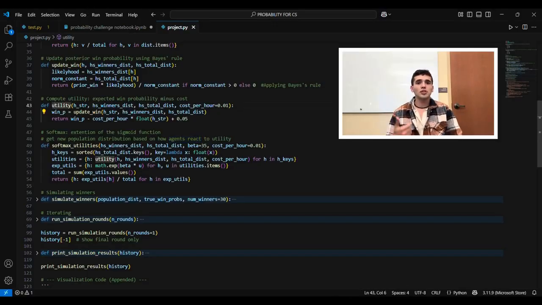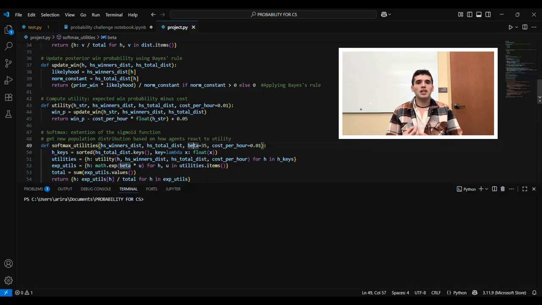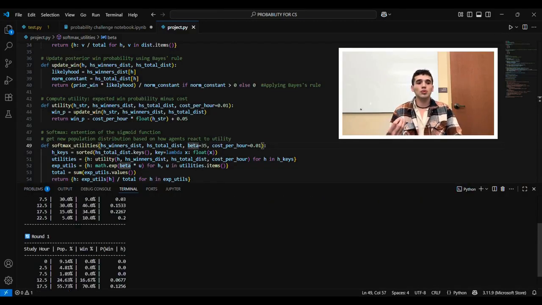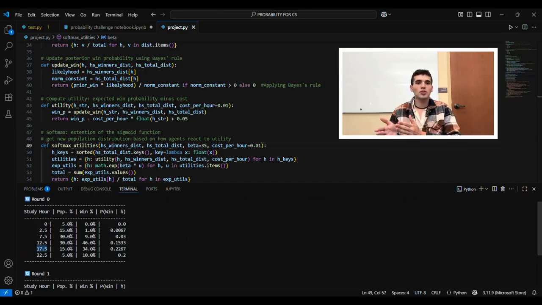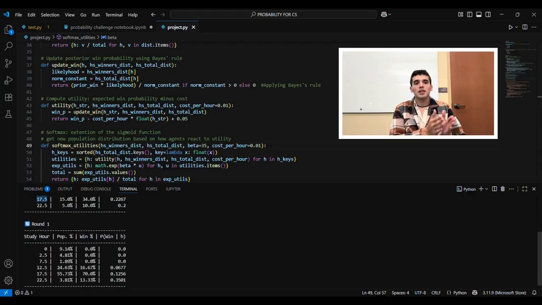First is defining this utility function to see how people prefer extra chance in winning against the hours it takes to get there, the specifics of which don't really matter. But the most important thing is this softmax function, which is a sort of sigmoid function, but extended, and basically means we're updating the reaction of people based on this perceived utility. And this beta parameter over here basically means how sensitive each agent is to the utility. A beta of 0 means the utility doesn't matter and their behavior is random, but as beta grows to infinity, the weight of that utility means more and more to them.